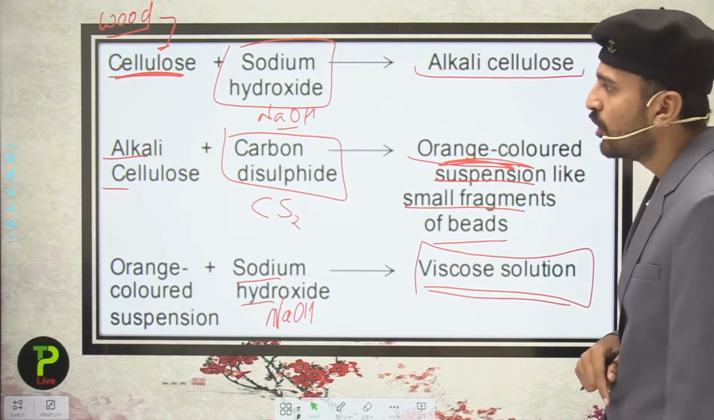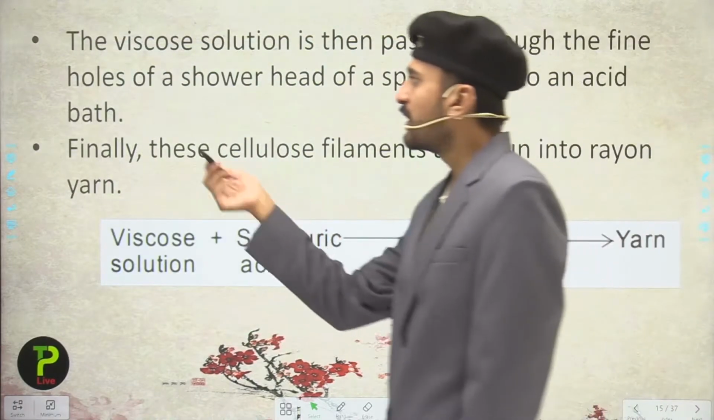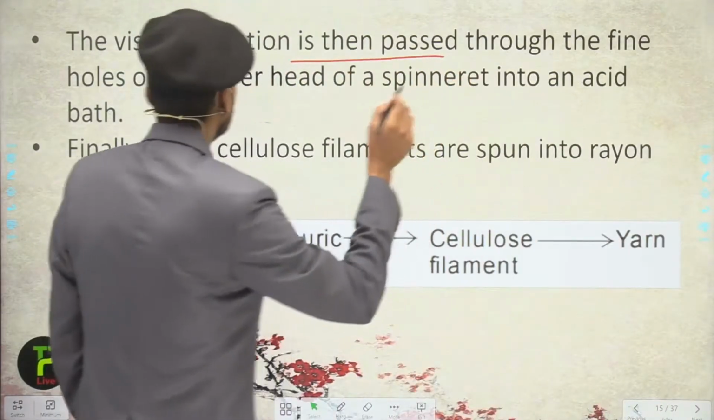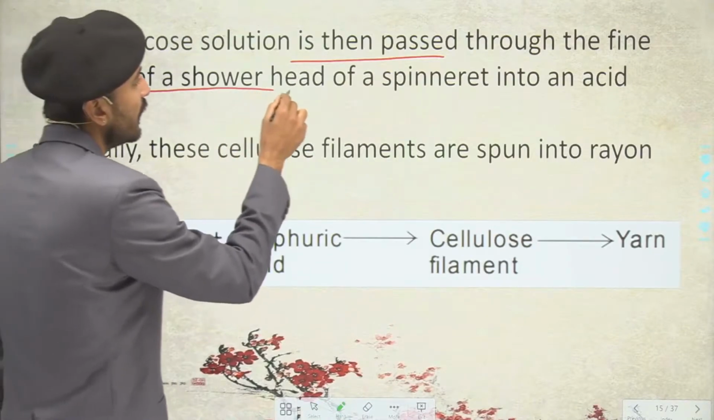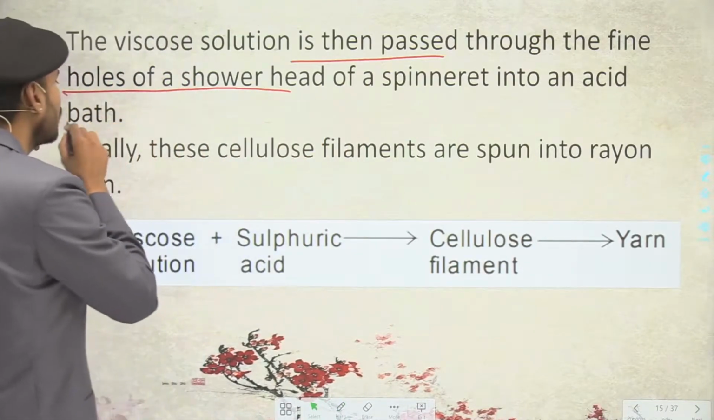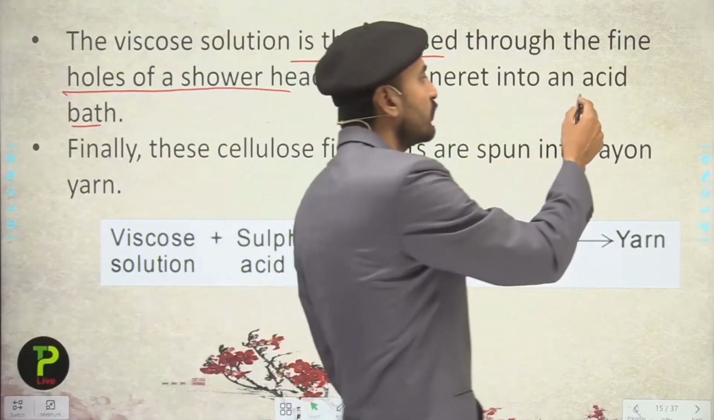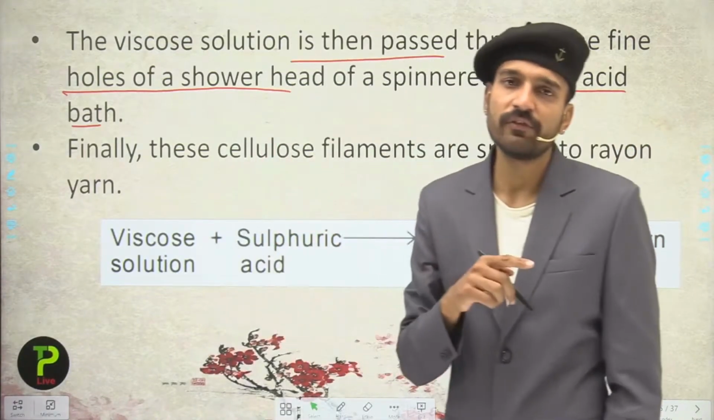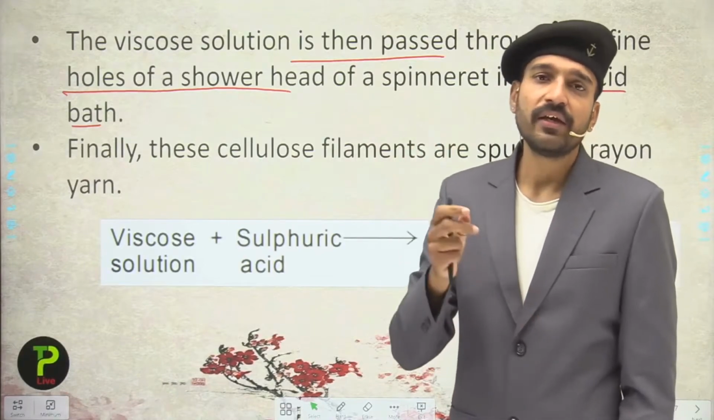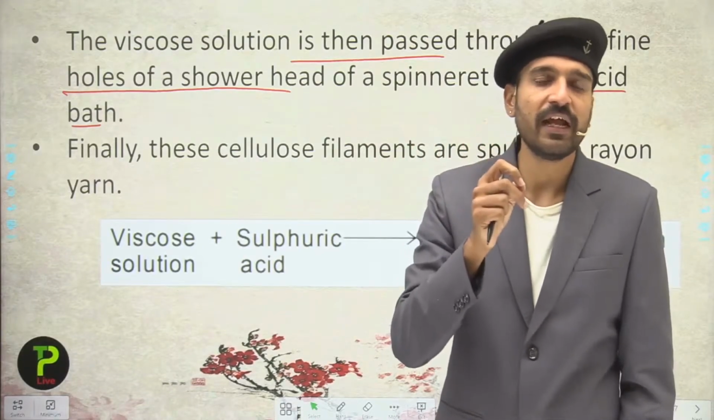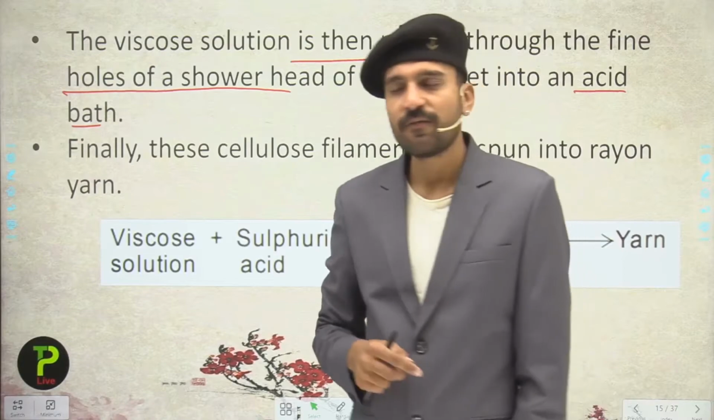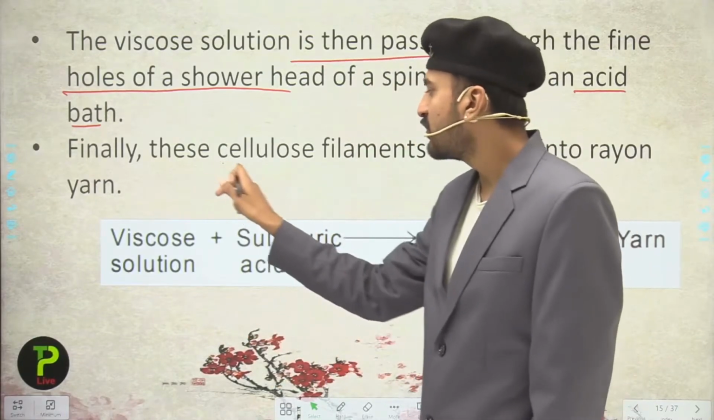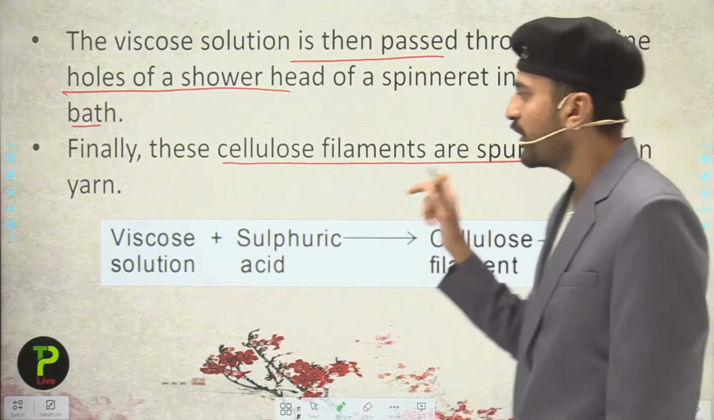So now students, moving on, the viscose solution is then passed through the fine holes of a shower head, called a spinneret, into an acid bath. The acid bath is provided because we have an alkali viscose. So when it comes in contact with the acid bath, the fibers get stiffened and we obtain the rayon fibers. Now finally these cellulose filaments are spun into rayon yarn.